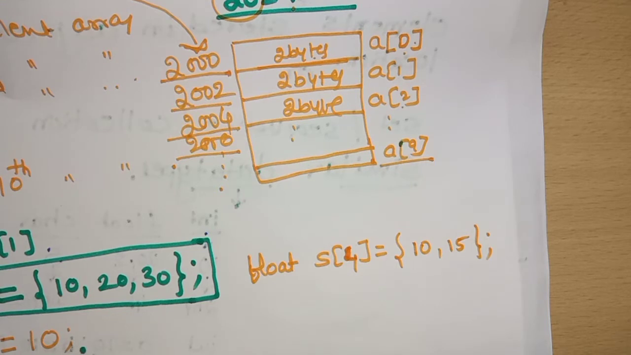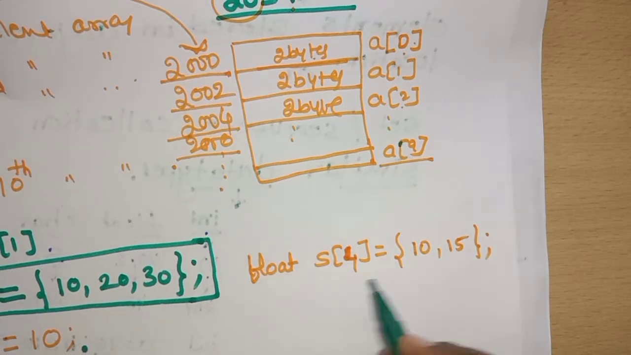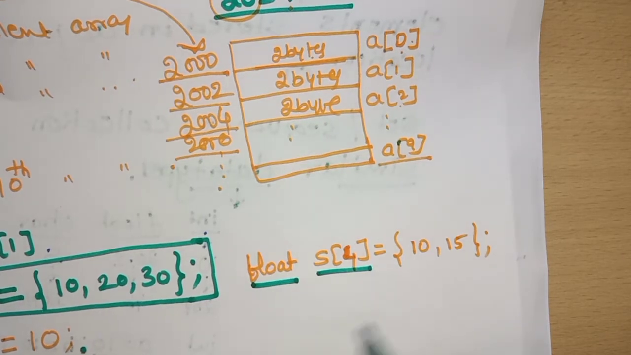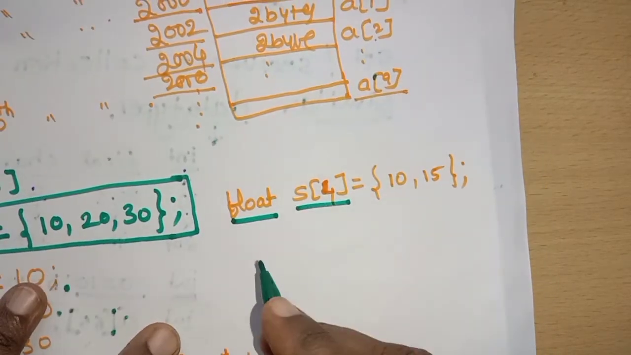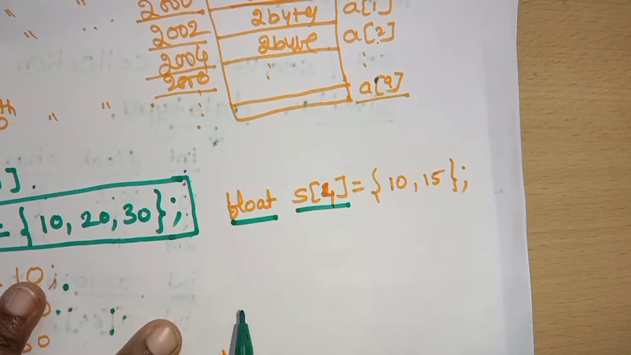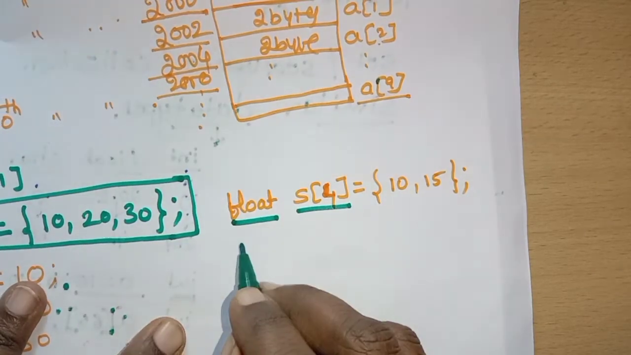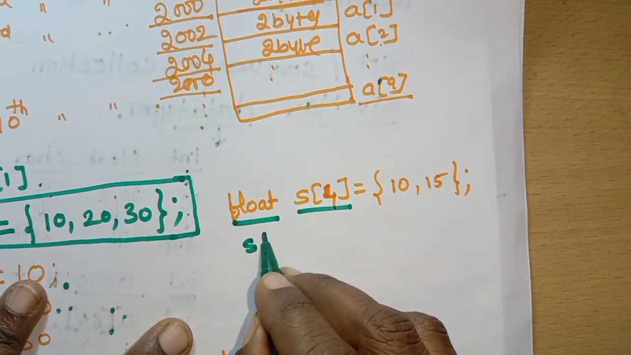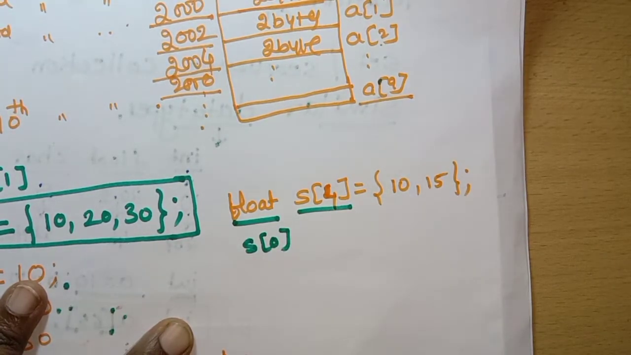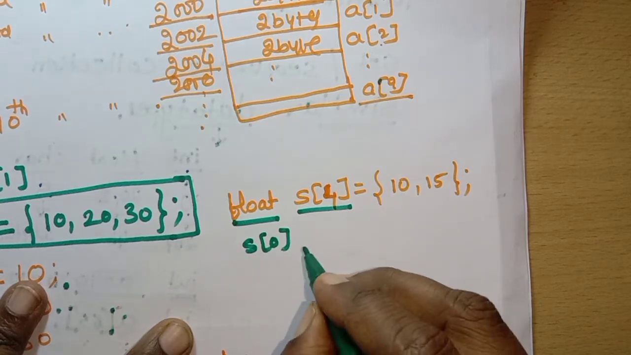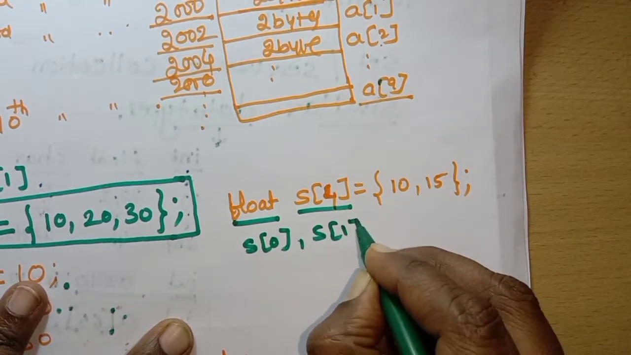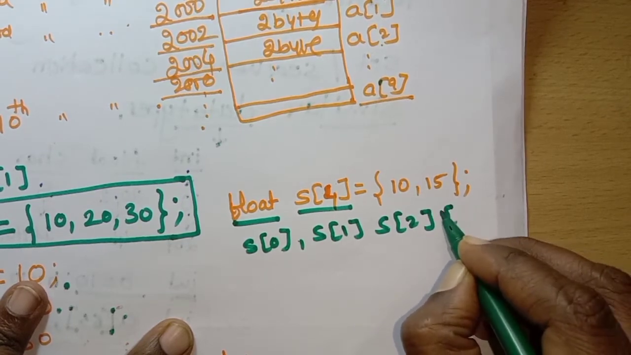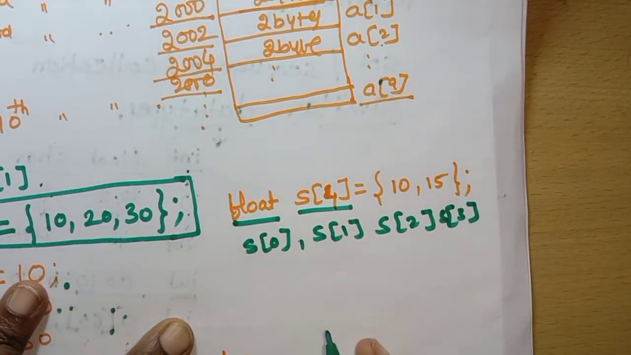Okay, what happens to the others? So here, when you have declared float S of 4, I will tell you how many memories are reserved for this one. S of 4 means a total of 4 variables, that is S of 0, S of 1, S of 2, S of 3. Totally 4 variables are reserved.